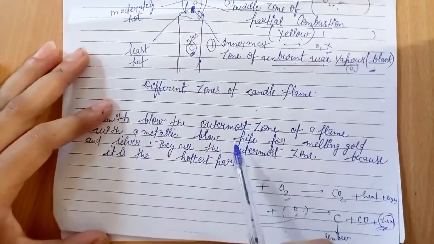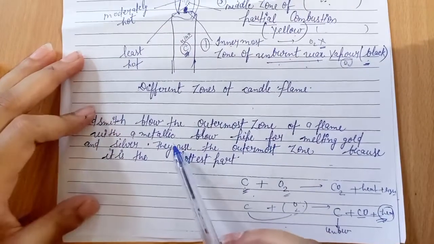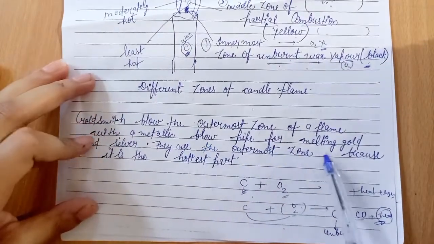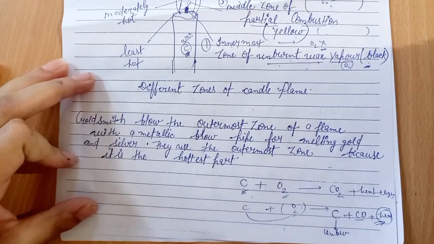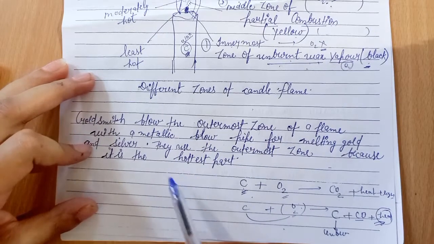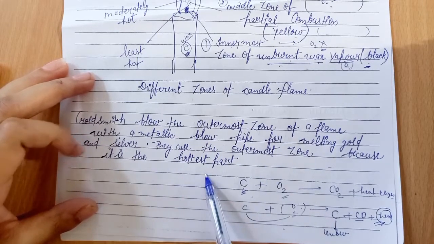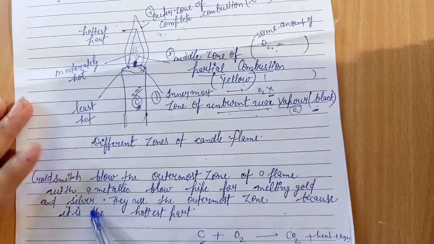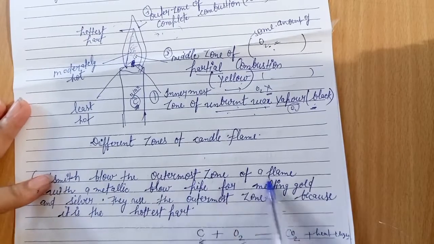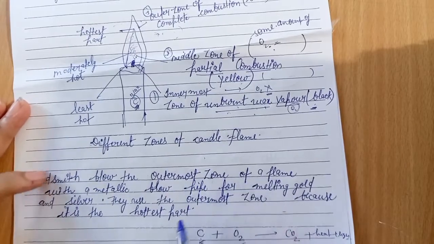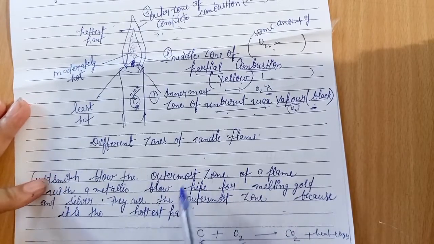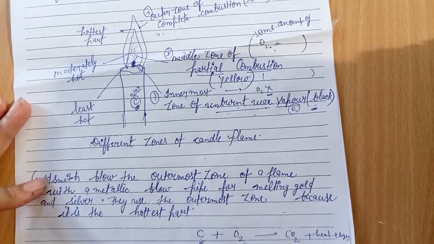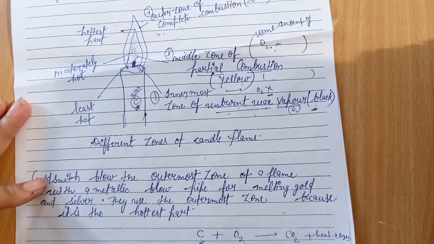Goldsmiths blow the outermost zone of a flame with a metallic blow pipe for melting gold and silver. They use the outermost zone because it is the hottest part. So for melting gold and silver, goldsmiths use the outermost zone of a flame, because the outermost zone has the highest heat and a higher temperature.